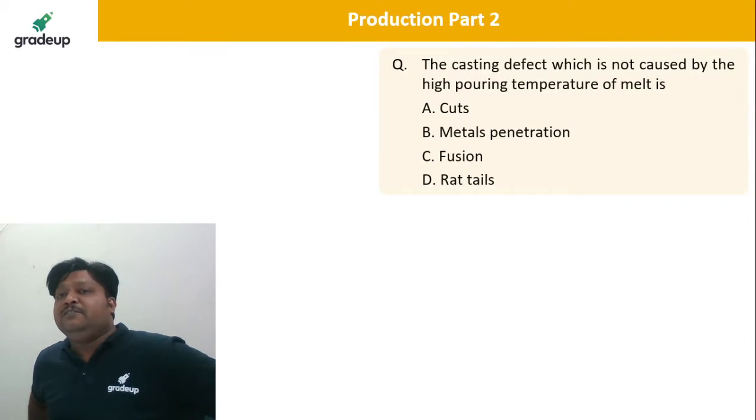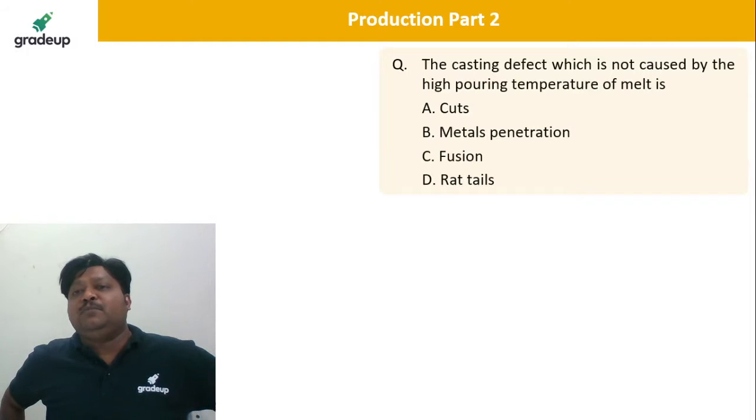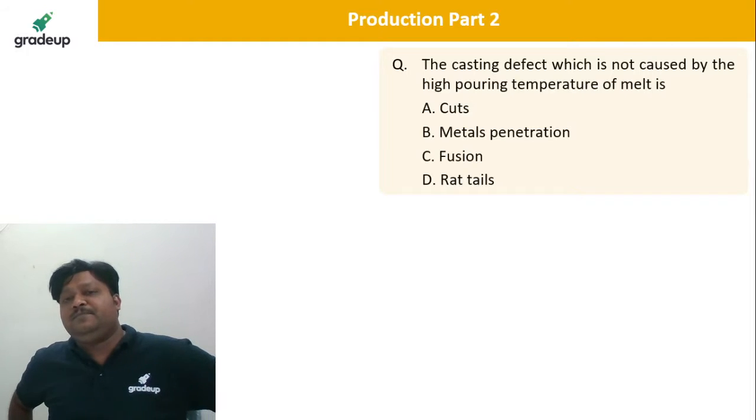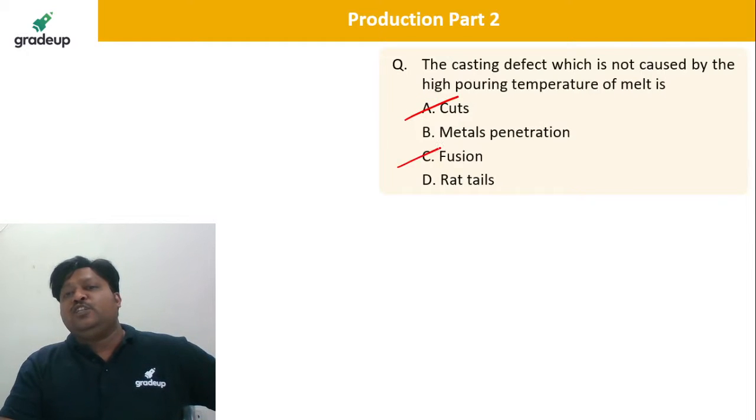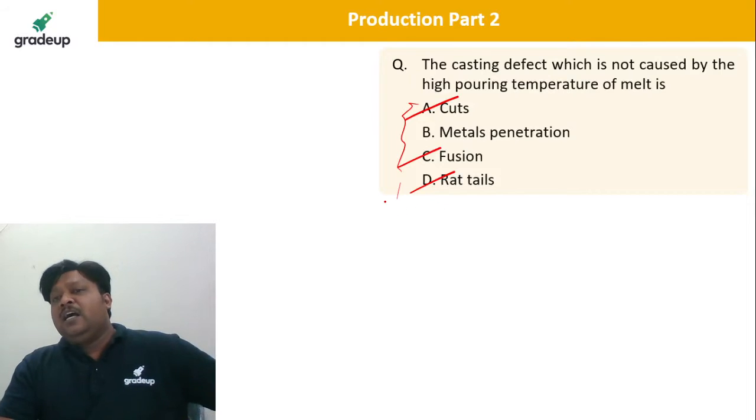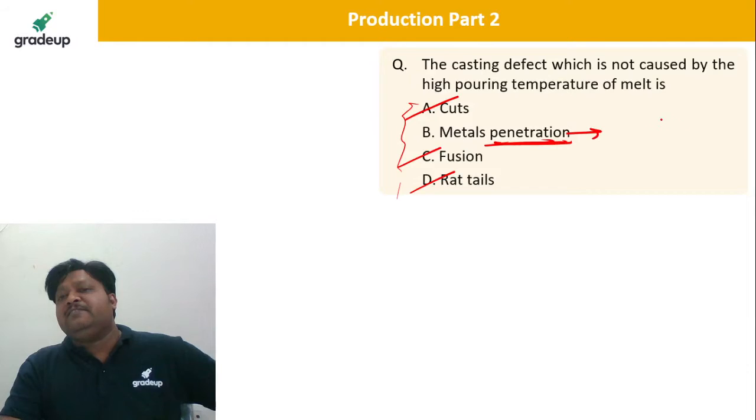Which casting defect is not caused by the high pouring temperature of the melt? The cuts, the fusion of sand and the rat tails are defects related to high melting temperature, but metal penetration is a defect which pertains more to the welding operation.